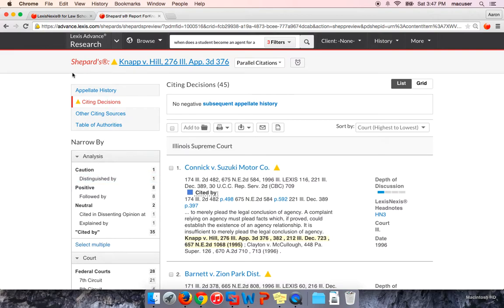So again, just to recap, we have starting with the secondary source to get your base knowledge of the law and point out some of the more prominent cases. Then once you go to case law, you find a good case. Use those tools like the headnotes, the legal issue trail, and Shepard's to expand your case law and find additional supported cases. If you do all those 3 things, a lot of times you may start to see the same cases over and over. That's a good sign. That basically means that your research is complete, and that hopefully you find the very best cases to write a fantastic brief.